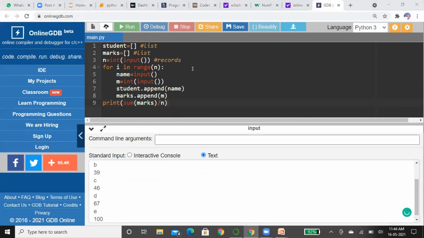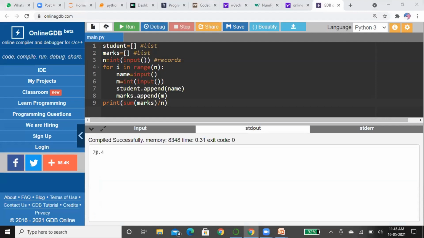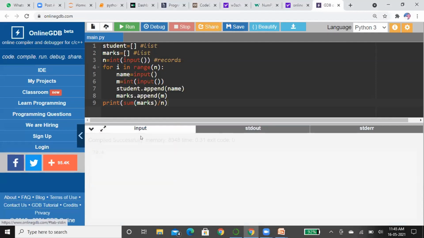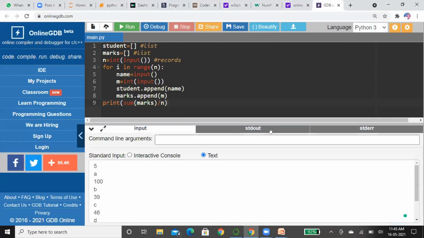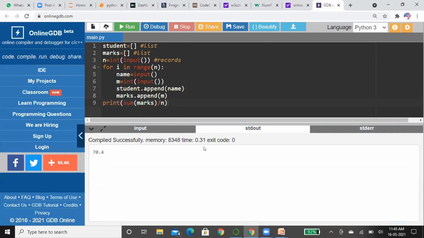See here, the output is 70.4. Here 70.4 is the average of all the students' marks. This is the way. You can also see the execution time is 0.3 seconds. Execution time will differ sometimes in the compiler; it is not the same every time. See here, the execution time is 0.5 seconds. This is the way you can do the programming.